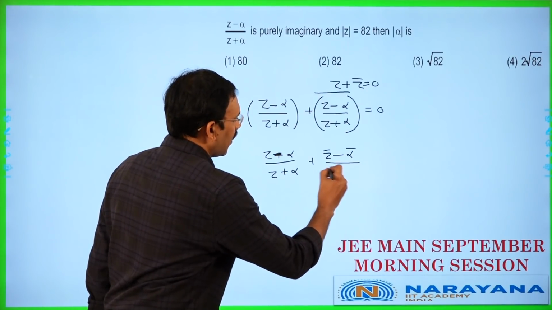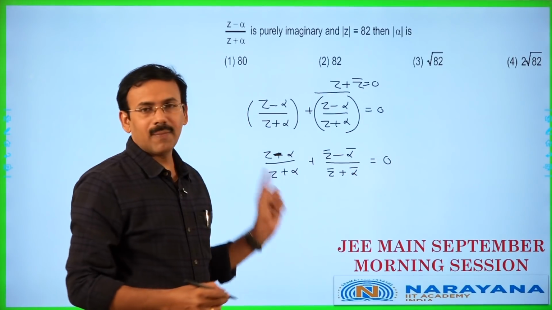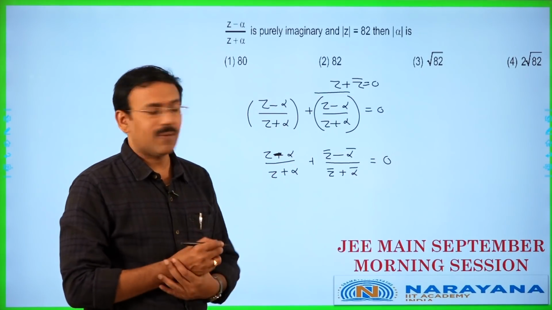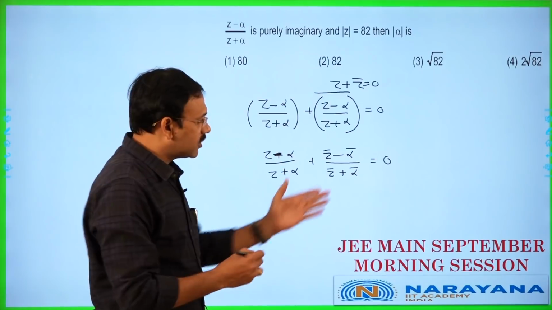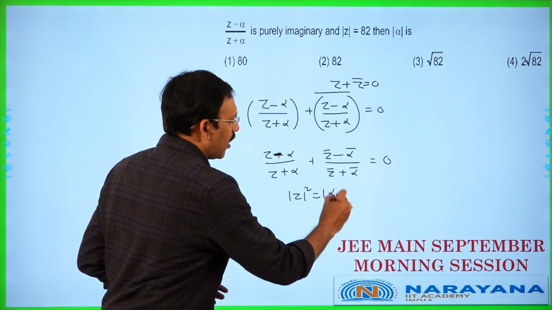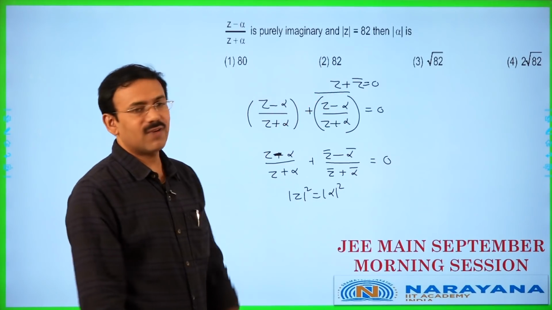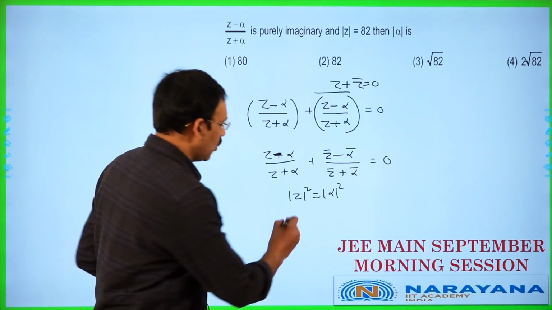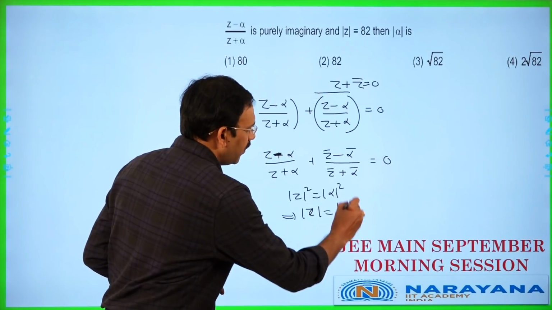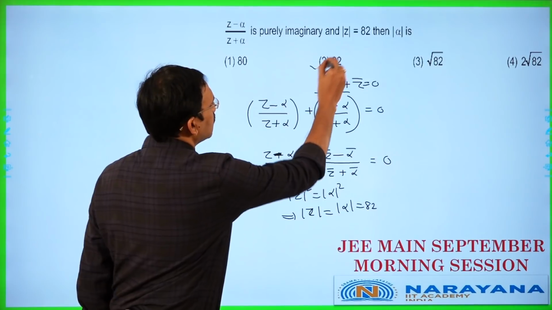You just multiply, z z bar will become mod z square, alpha alpha bar will become mod alpha square. If you just simplify, you will get that mod z square is equal to mod alpha square. So, modulus is anyhow positive, mod z is 82, so mod alpha must also be 82. That's all. So, the answer is this option.